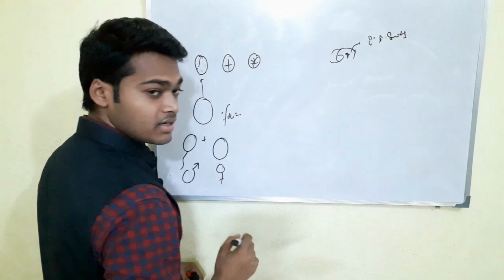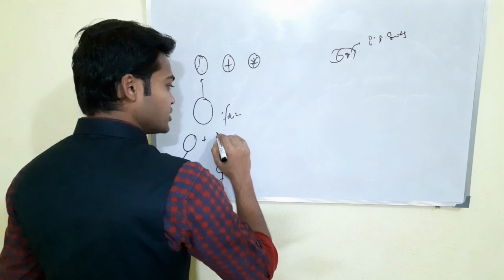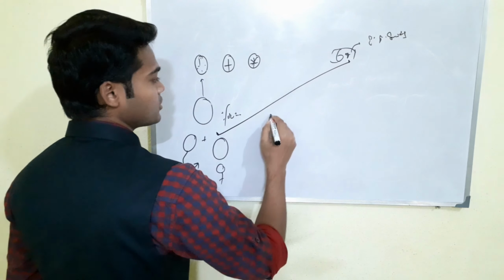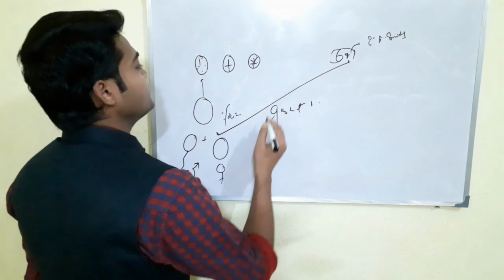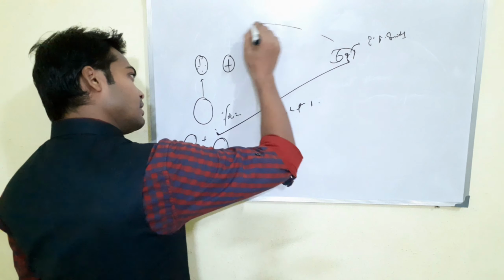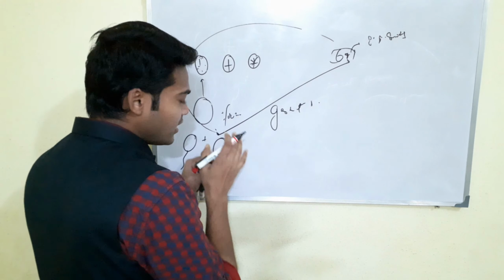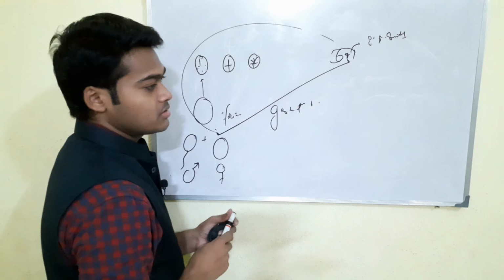somites. From fertilization up to 64 cells, this is called the gestation period. Inside this gestation period, a great number of changes take place in the zygote.